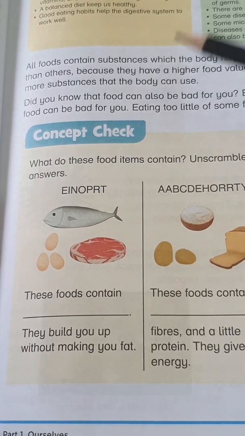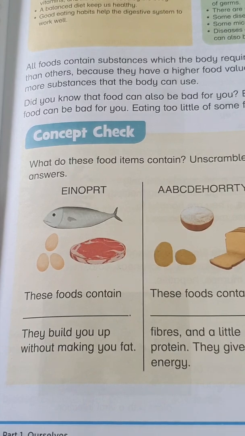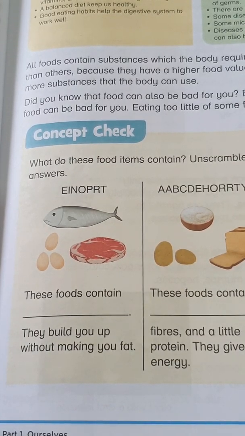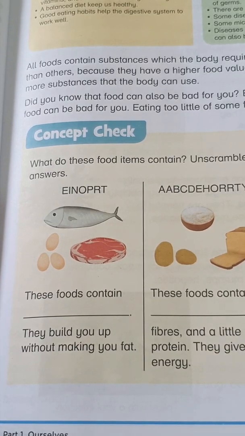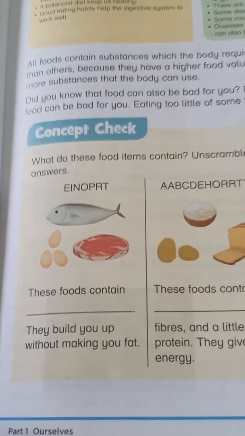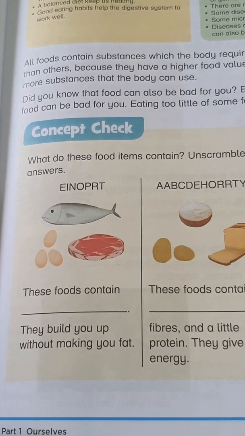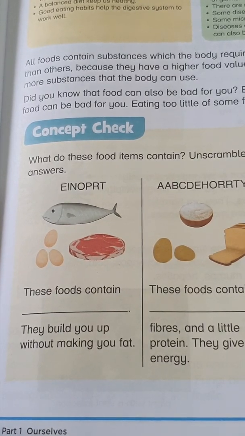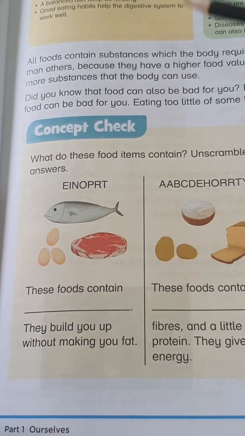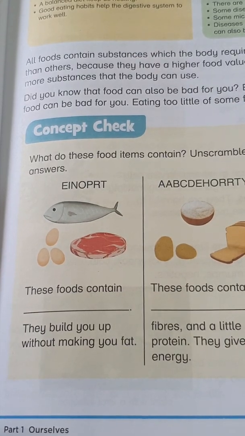We will learn further. As you know, our body is made up of cells, tissues and organs. Each cell has its definite part of work, and cells grow into tissues, and tissues grow into our organs. More tissues become a big organ. So our heart, our lungs, most of the body parts are actually organs. And obviously to maintain these organs we need a good amount of substances to take in our body.